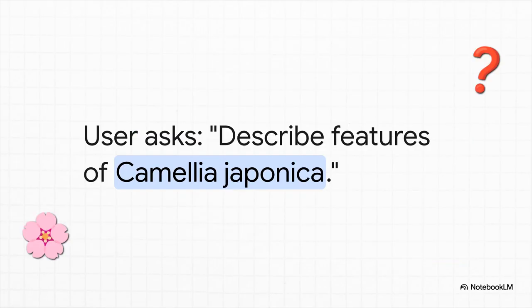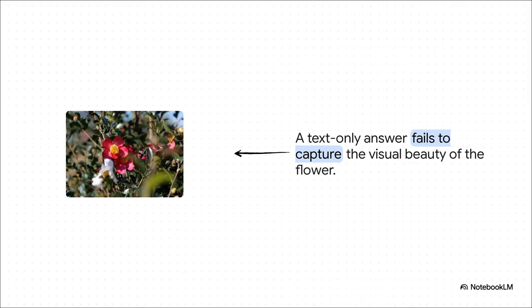Let's use a really simple everyday example. Imagine you pull out your phone and ask an AI assistant a question just like this. You want to know about this flower, right? What it looks like, what makes it special, you want the full picture. And what you're likely to get back is a wall of text. Just a dry, boring description. I mean, sure, it might be factually correct, but it completely fails to show you the actual beauty of the flower. It's an incomplete answer, and it's not very helpful. And this right here sets up the exact problem that needs solving.